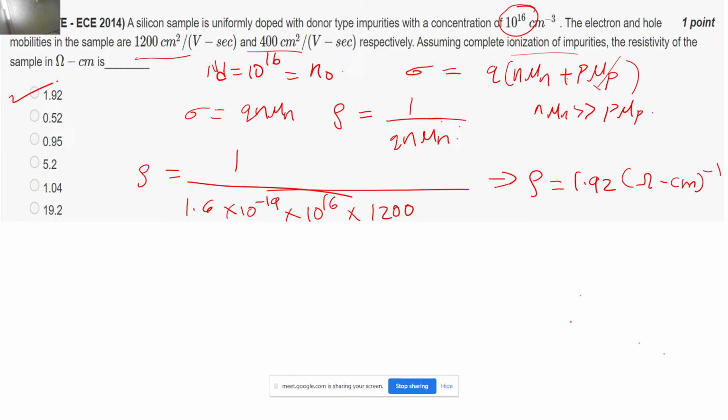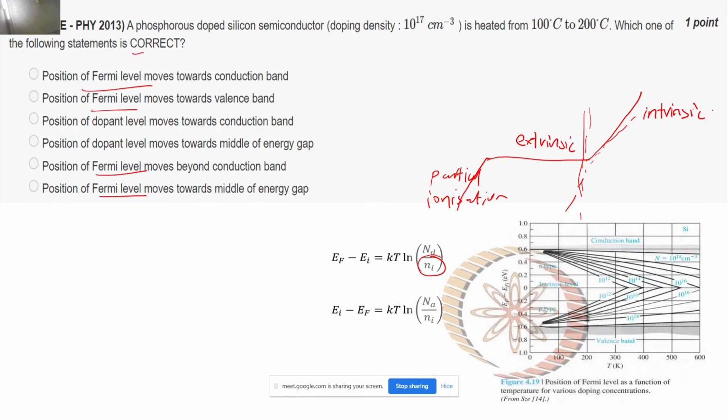So you have an extrinsic material, correct? The curve that you have looks something like this, right? You have the partial ionization, the extrinsic region, and here the intrinsic catches up basically. So this is the intrinsic region. Here ni itself has a temperature dependence, e to the power minus Eg by 2kT, you must have seen it, right? When you heat the material and cross this temperature threshold, your material becomes more and more intrinsic.